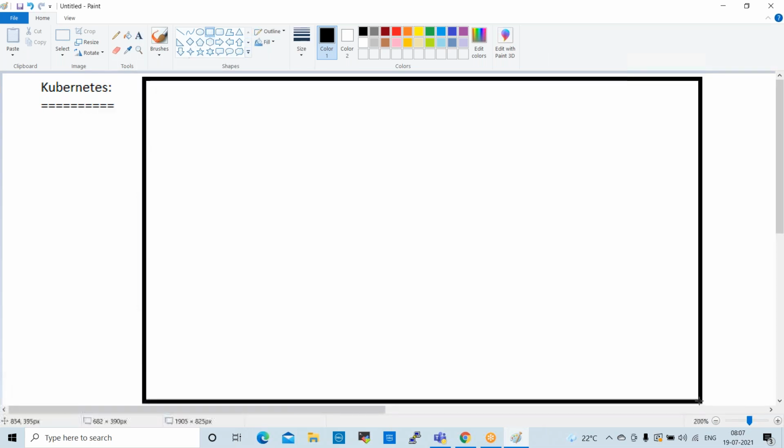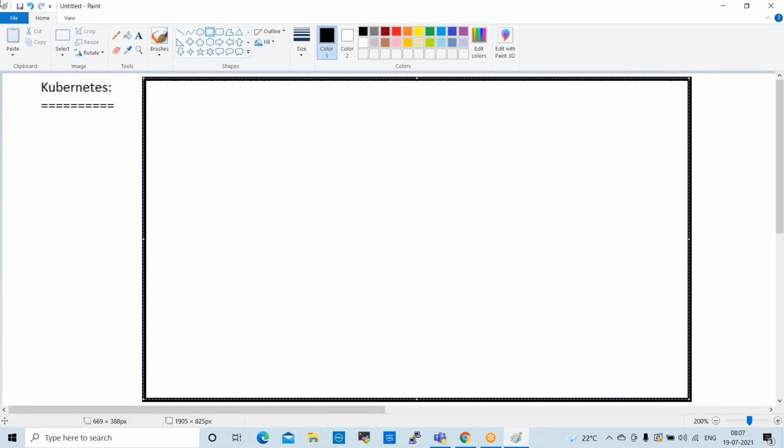So this is the Kubernetes cluster architecture. In the Kubernetes cluster architecture, when we configure Kubernetes, we will have a Kubernetes master and Kubernetes nodes available, right?